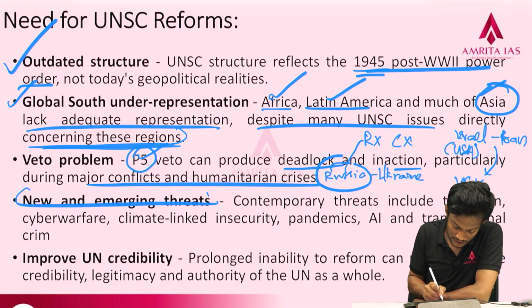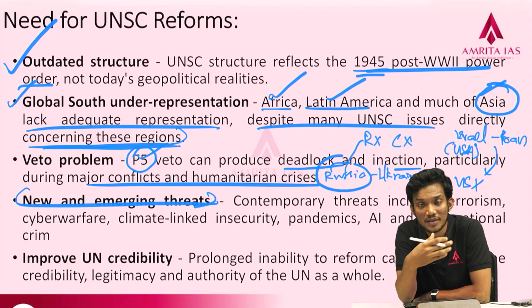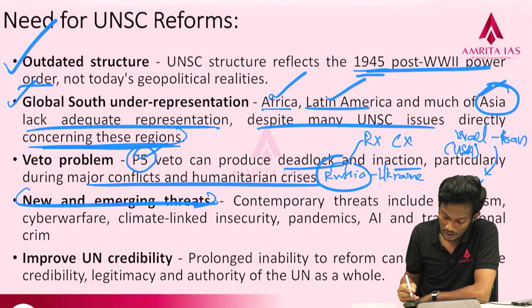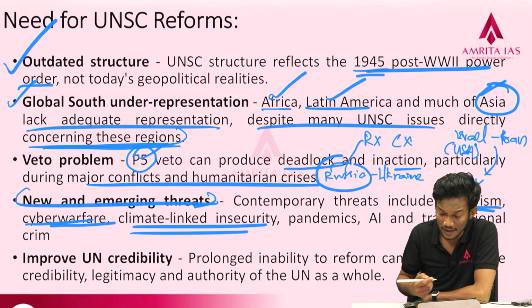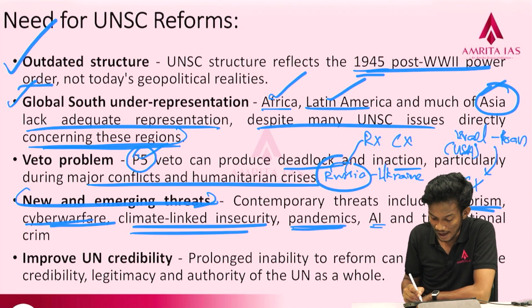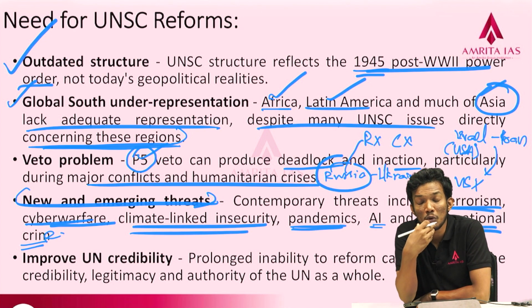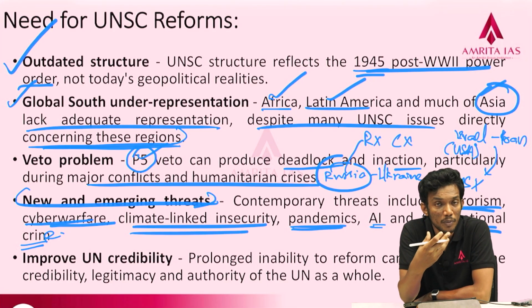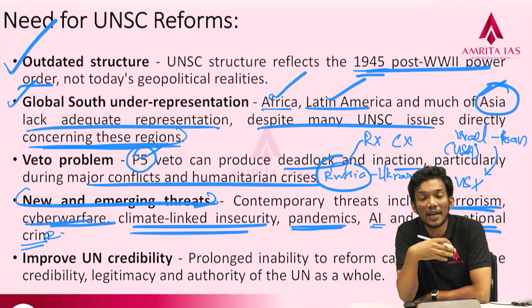Then there are new and emerging threats. Up until this time, we have been talking about conventional kinetic threats, the war between two countries. But we also have to consider new threats like terrorism, cyber warfare, climate-led insecurity, for example climate-led migration, pandemics, AI, and transnational crimes. These are new threats that require more countries to be part of, and require a wider acceptance for the resolutions being taken in the UNSC.